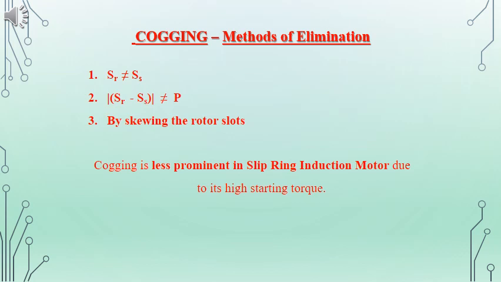Hope now you have understood what is meant by crawling and cogging in the case of 3-phase induction motor, and that it mainly happens in the case of squirrel cage induction motor. It can be avoided by different means, by the arrangement of the slots and so on. And if we select slip ring induction motor, both crawling as well as cogging can be minimized.